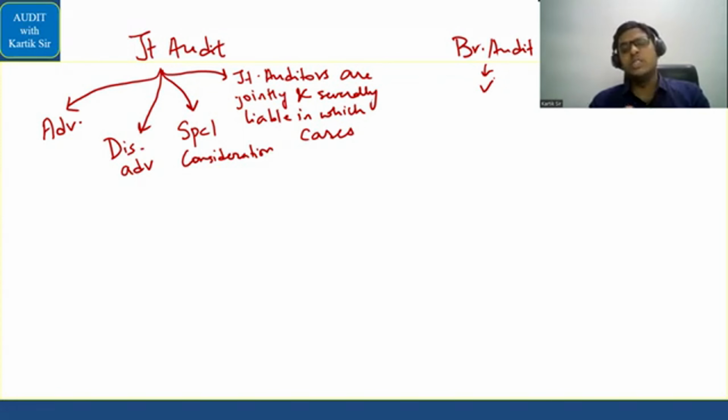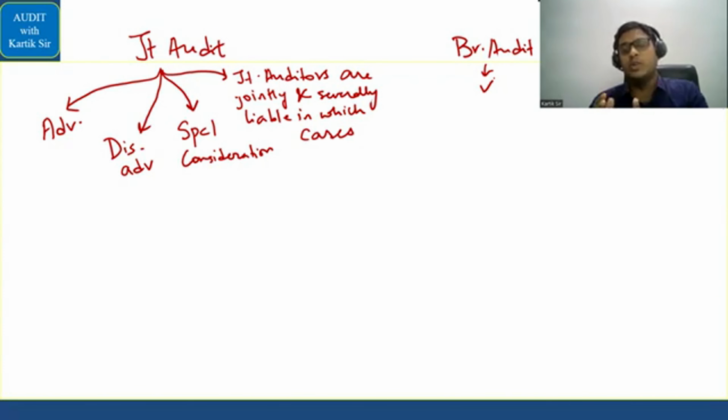Branch audit, you can simply go through this as per SA 600. You can simply go through it. It's a very simple area. This explanation was done in the class with the branch audit area. I told you that if you are planning to appoint a branch auditor in an Indian branch, then it has to be a CA. Some other CA can do it, or the head office auditor can do it.